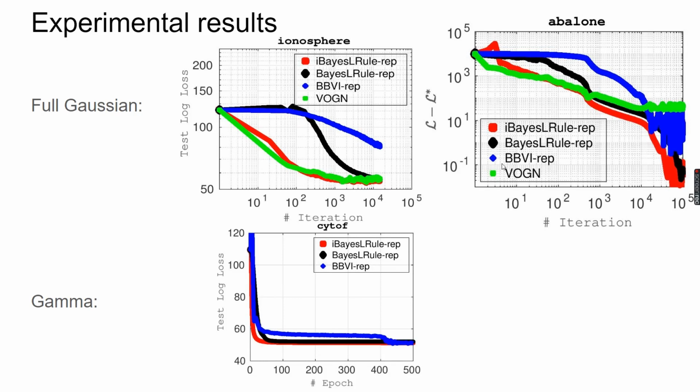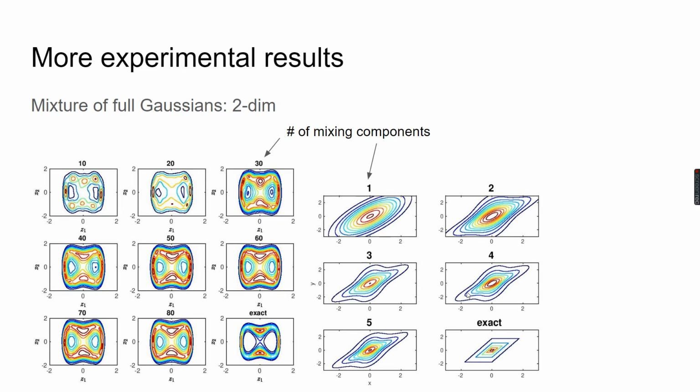The first two slides are about full Gaussian posterior approximation. From these two figures, we can see our method, shown in red, achieves accurate approximation and converges fast. The third figure in this slide is about gamma posterior approximation, and we can make a similar observation. We also test our method on several synthetic data sets. This slide is about finite mixture of Gaussian approximation.